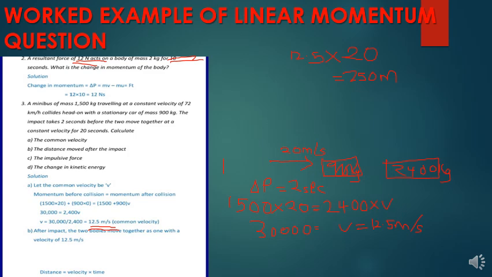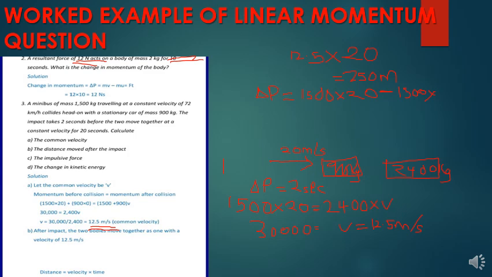Here we'll just look at the change in momentum for either of those two vehicles. For example, the bus. Its initial momentum was 1,500 times 20. Then its momentum after the collision became 1,500 times 12.5, remembering we are considering the bus only.